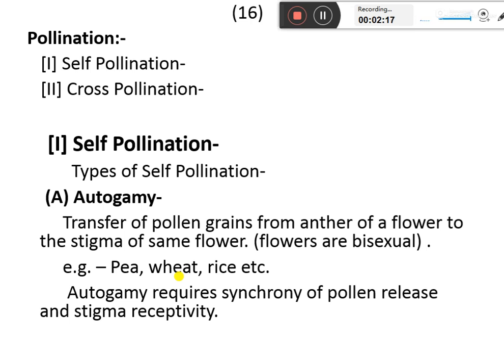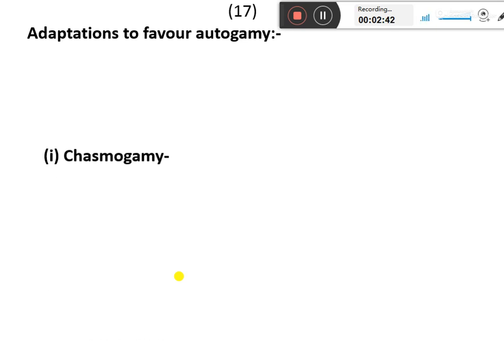When the stigma attains receptivity, it will start releasing a sticky liquid which traps the pollen grains. So their timing should be the same, that is, there must be synchrony. Now there are certain adaptations which favor autogamy.